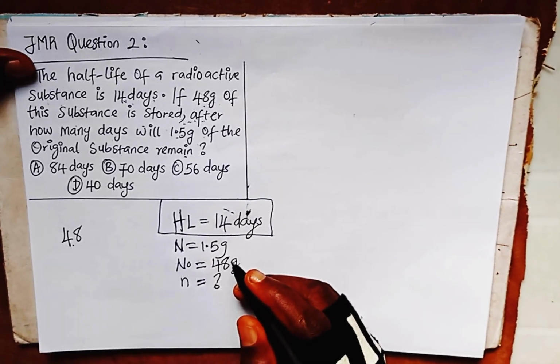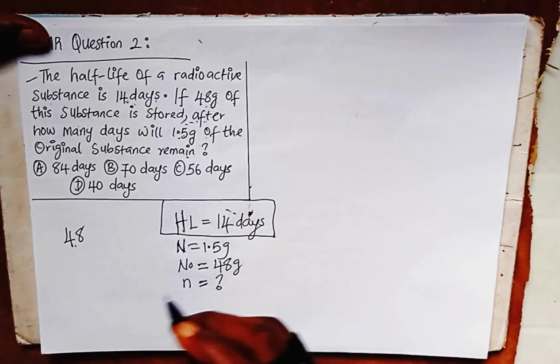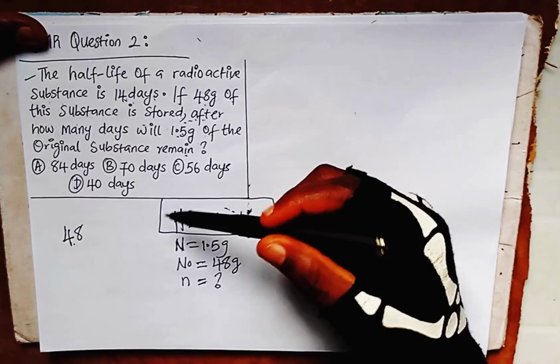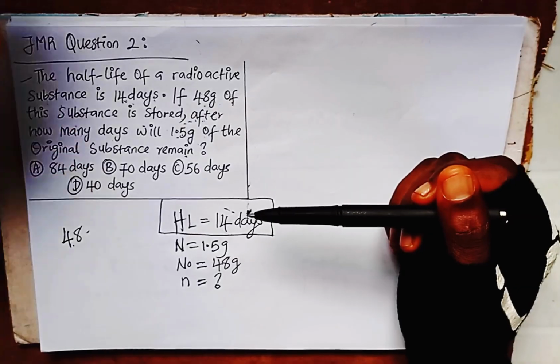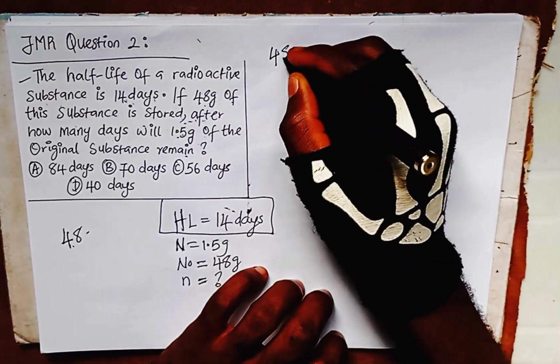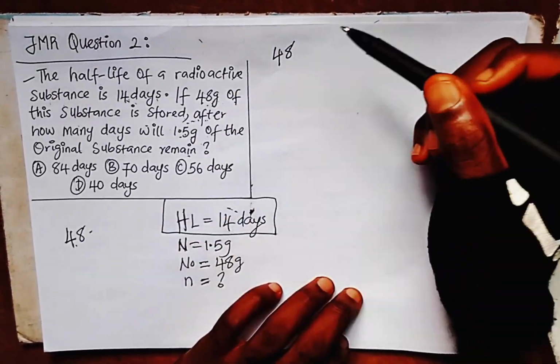All right, so what is going to happen? Let's divide this 48 by 2 until we get 1.5. How many times can we divide 48 by 2 until we get 1.5?